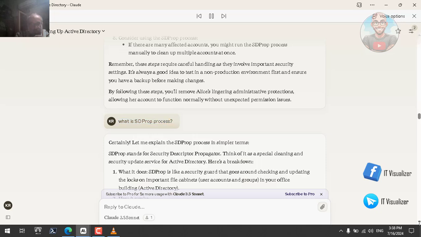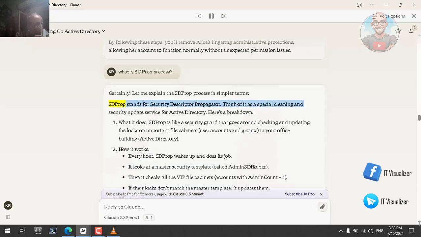Certainly. Let me explain the SDProp process in simpler terms. SDProp stands for Security Descriptor Propagator. Think of it as a special cleaning and security update service for Active Directory. Here's a breakdown. What it does. SDProp is like a security guard that goes around checking and updating the locks on important file cabinets, user accounts, and groups in your office building, Active Directory.